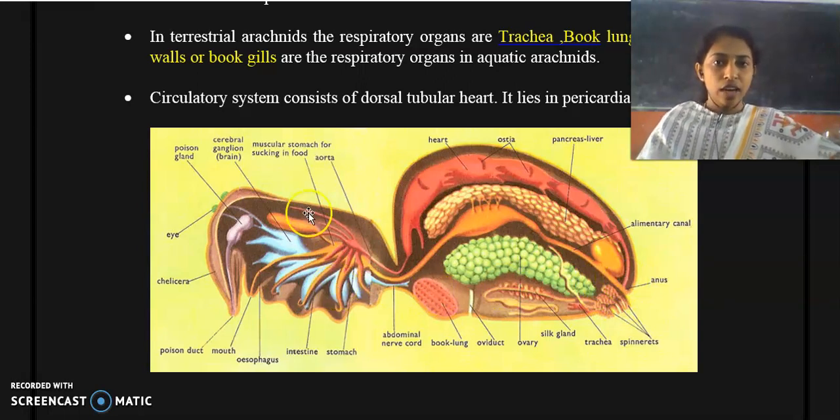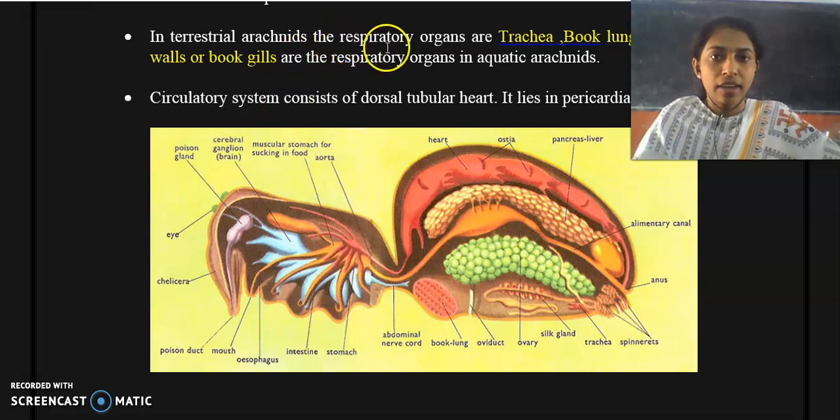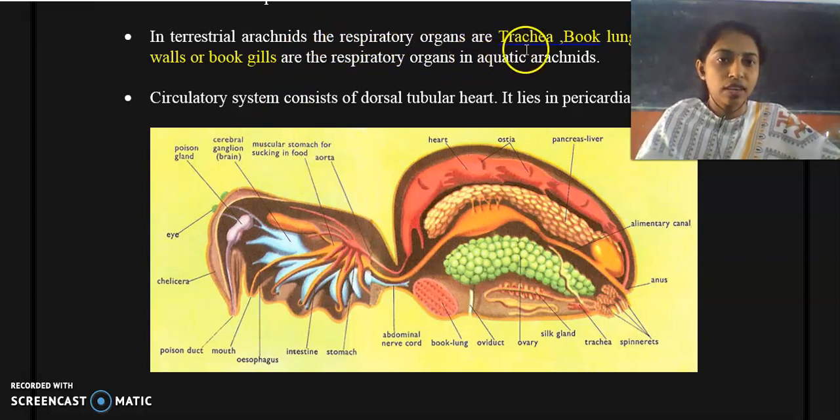In the case of terrestrial arachnids, the respiratory organ is tracheae or book lung. And in the case of aquatic arachnids, they possess body wall or book gills. So arachnids are mainly terrestrial, but a few are aquatic also. In aquatic arachnids, the respiratory organ is book gills or the body wall, and terrestrial arachnids possess trachea and book lungs as their respiratory organ.